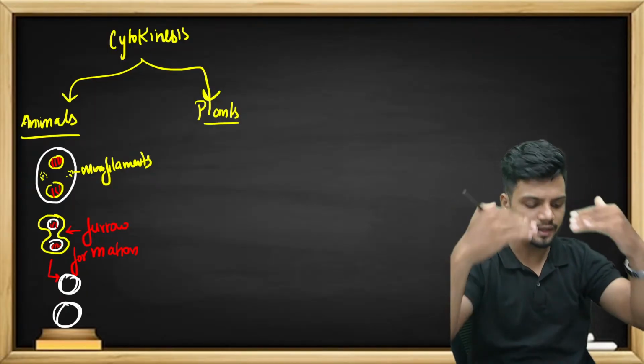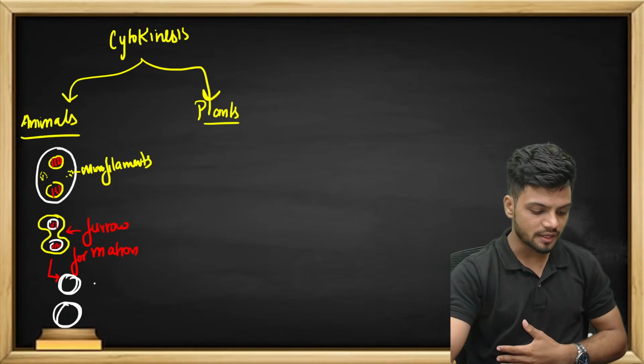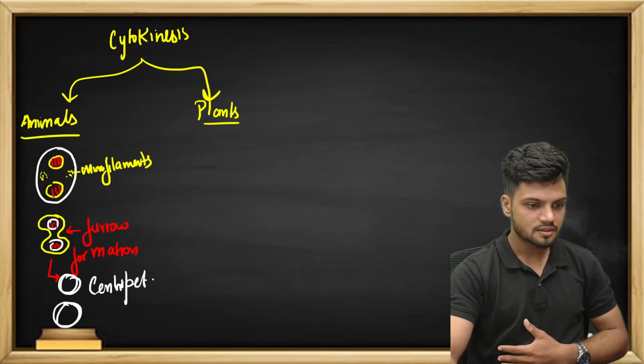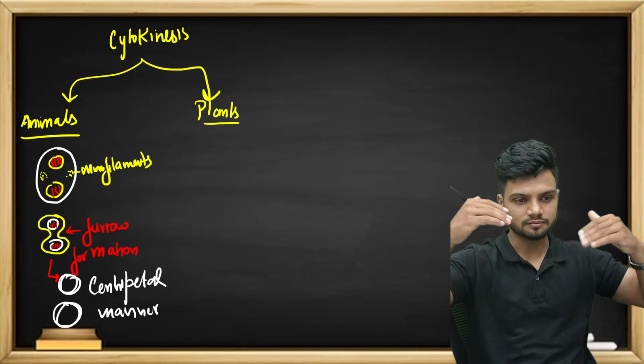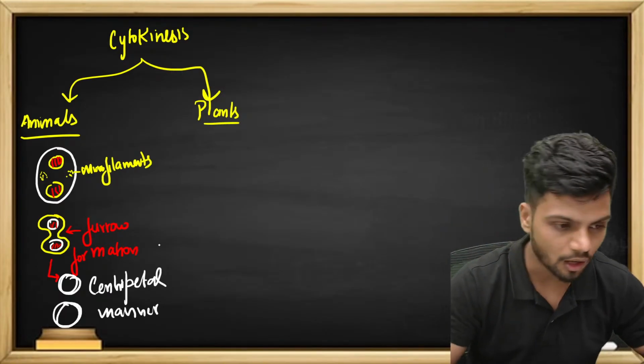So the cytoplasm is completely dividing from the outside. This type of division from the outside is called the centripetal manner of cell division. Cytoplasm is dividing from the outside.